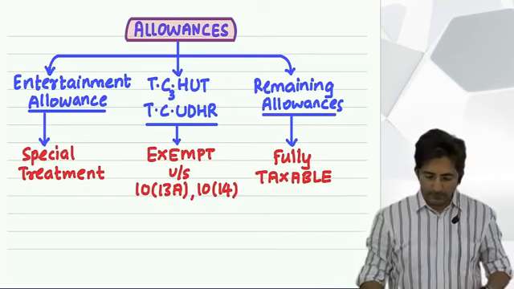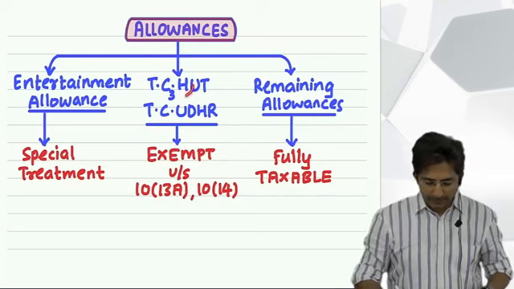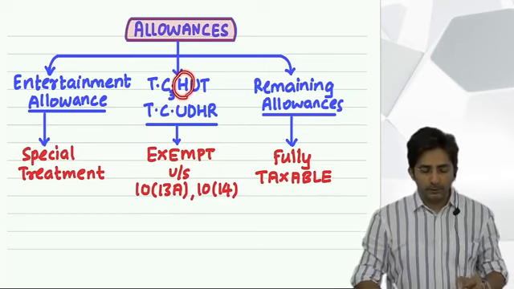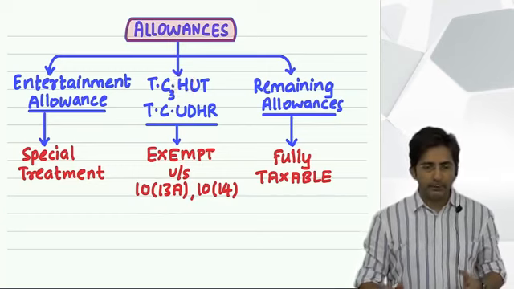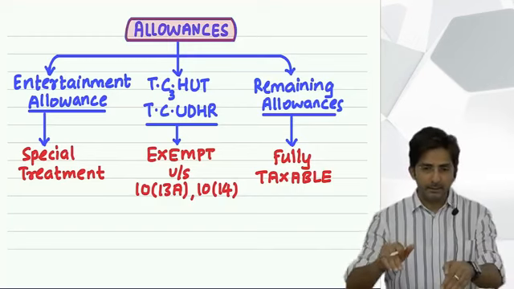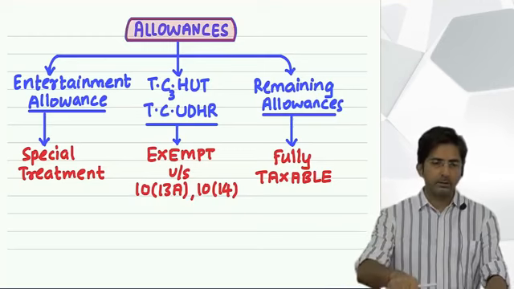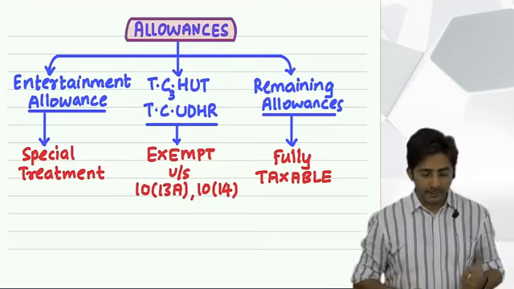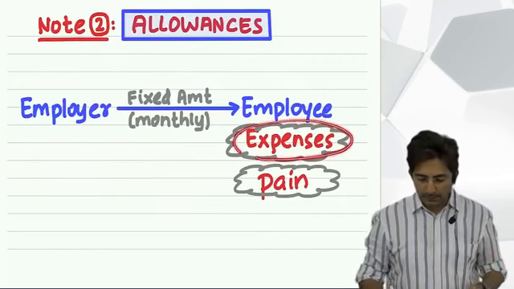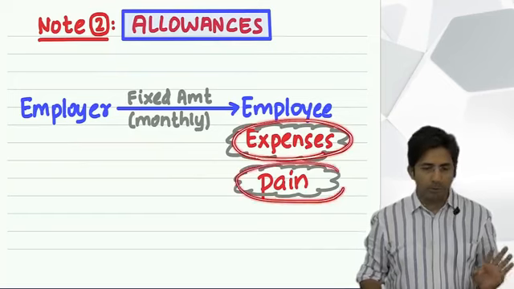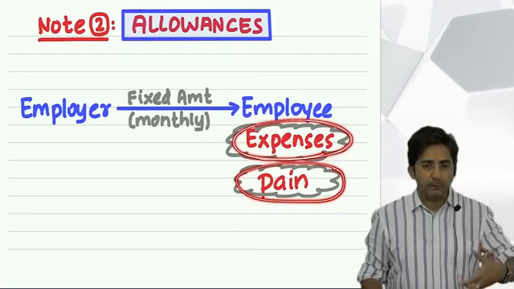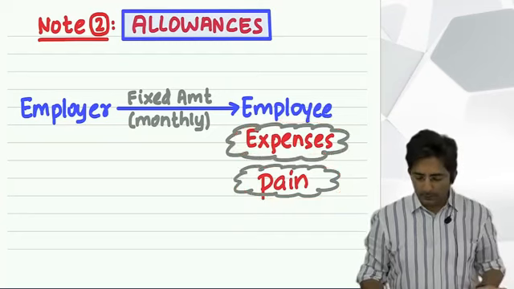Okay. Then the next alphabet is H. H stands for house rent allowance. Now what is house rent allowance? If an employee has to stay in a rented house, his expenditure is rent, and to meet the rent expenditure he is given house rent allowance. See, as I told you in the last lecture, allowances are either given for some expense or for the pain in the job. Either they are compensatory in nature to compensate for the pain in the job, or they are given for some expense.